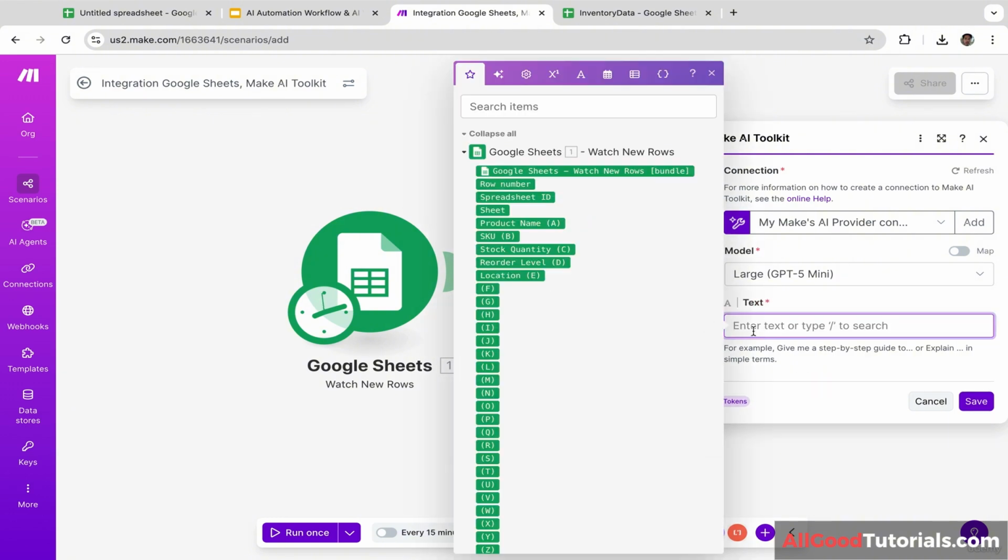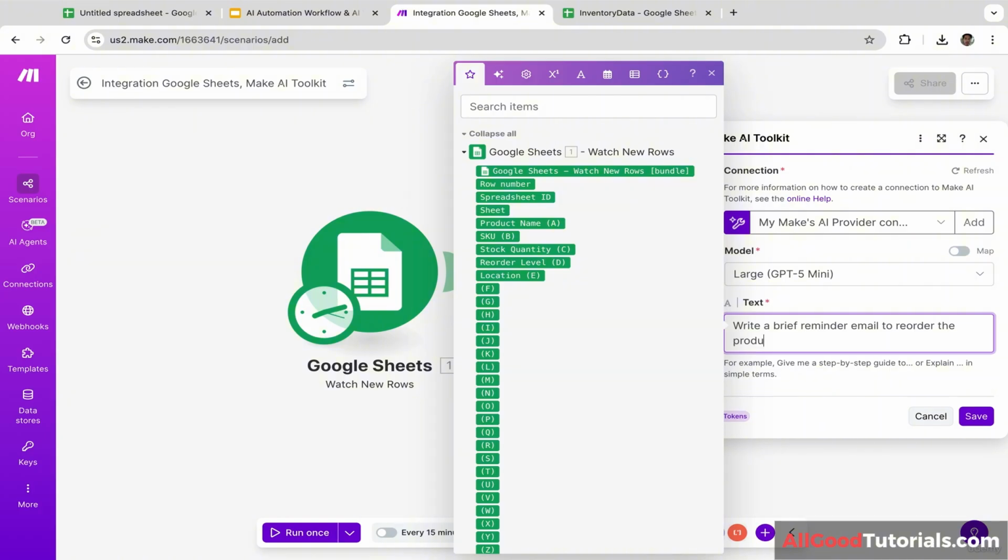And now we are going to write the prompt. Write a brief reminder email to reorder the product if the stock quantity is less than reorder level.